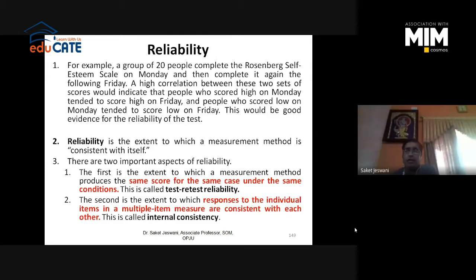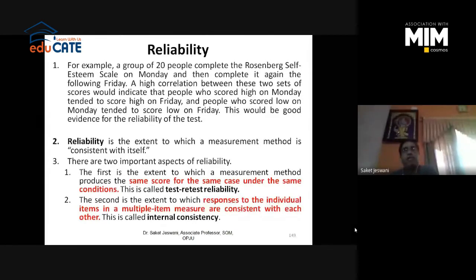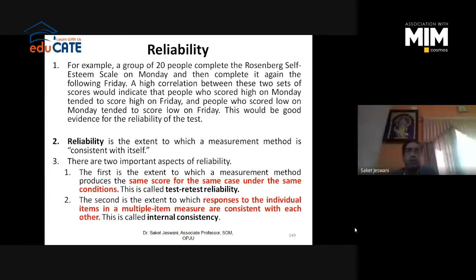It's not that this scale has already been reliable and valid, so I will use it directly. No, the organizational setting has changed, the time has changed. I have to check once again for validity and reliability to get the desired results. So it is always recommended, if you're adapting some previous scale, go for reliability and validity testing once. If you are inventing your own scale, it requires rigorous validity and reliability testing. Again and again, you have to conduct it.